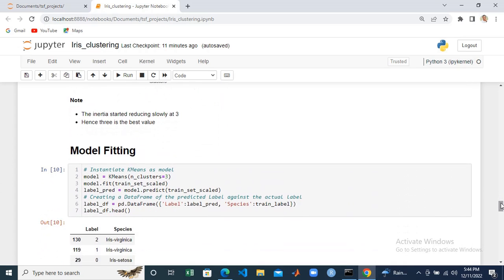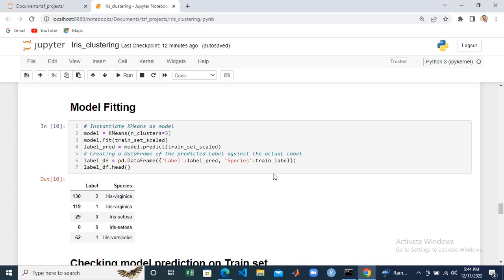So now, since we already have our cluster number to be 3, we are going to fit our model. Under fitting the model, we are using KMeans, and creating the model is very easy using scikit-learn. All you have to do is model.fit and put the input data into this place.